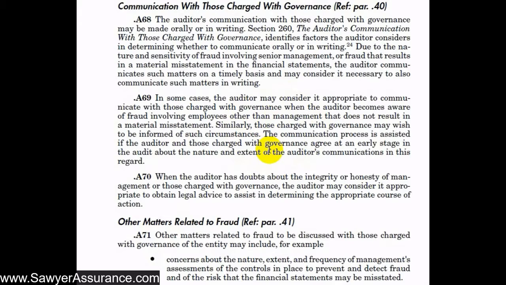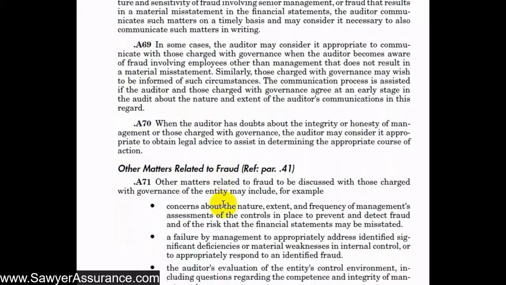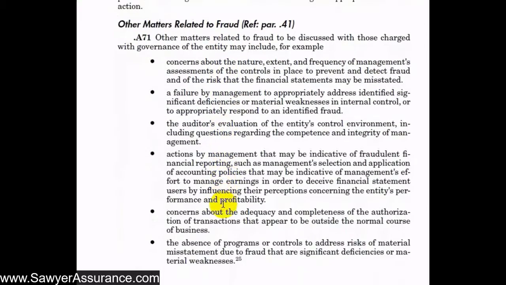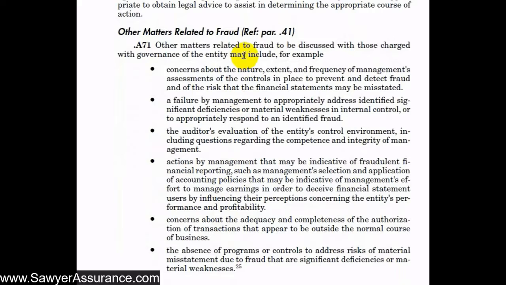And so if it turns out that we have doubts about the integrity or honesty of management or those charged with governance, we should obtain legal advice to assist us in determining the appropriate course of action. And finally, we've got a short list here of other matters related to fraud that we should discuss with